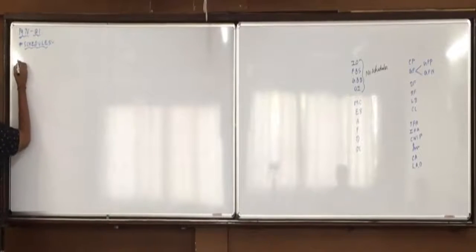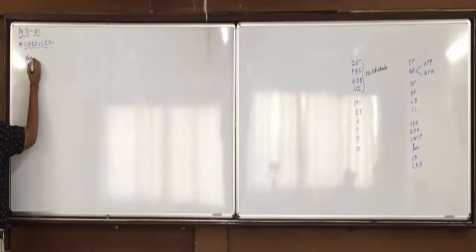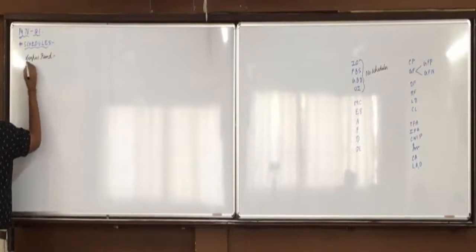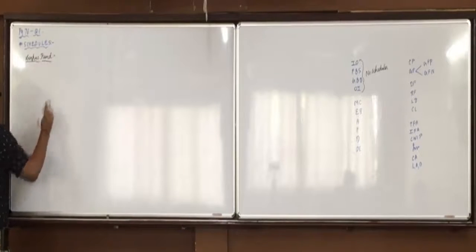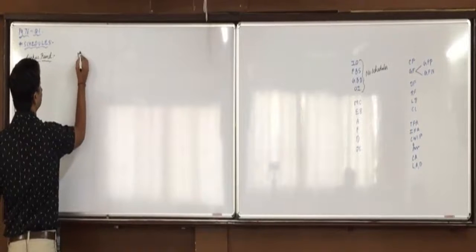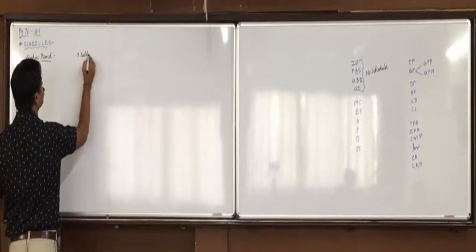Okay. First schedule, corpus fund. Rupees in lakhs.